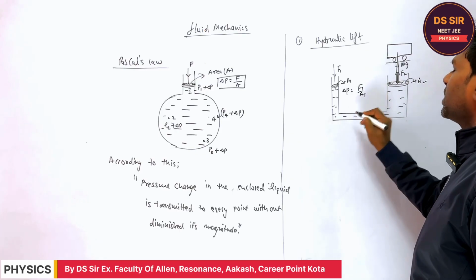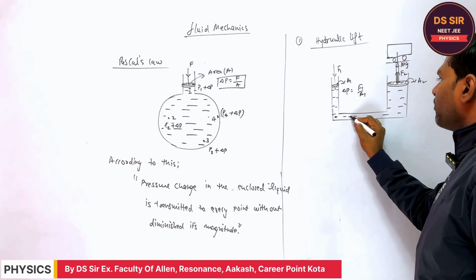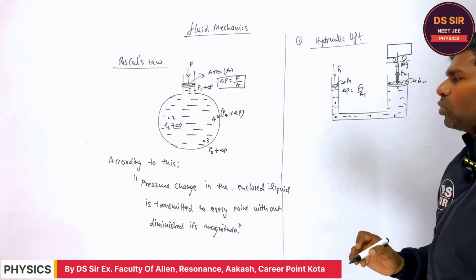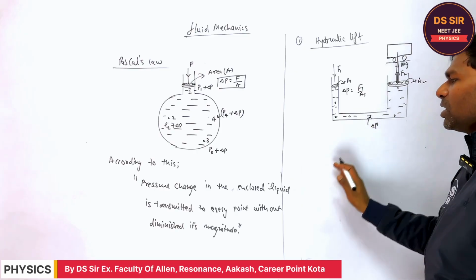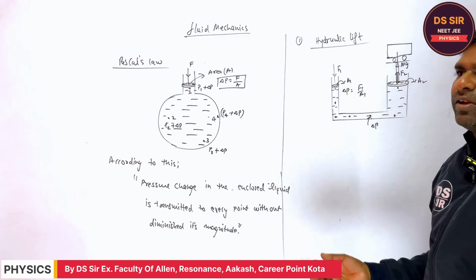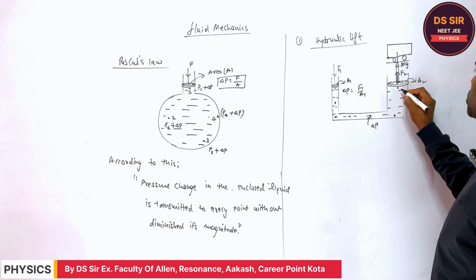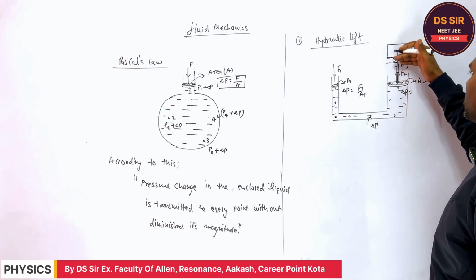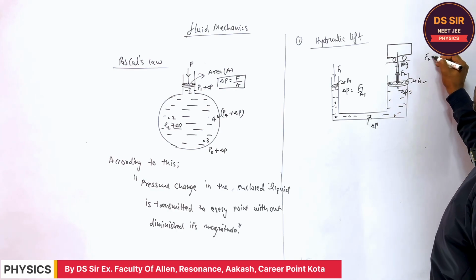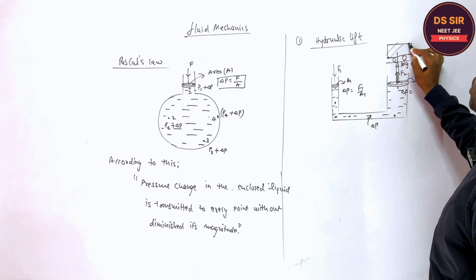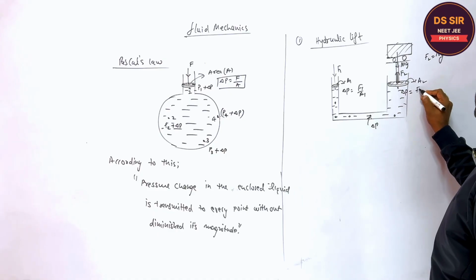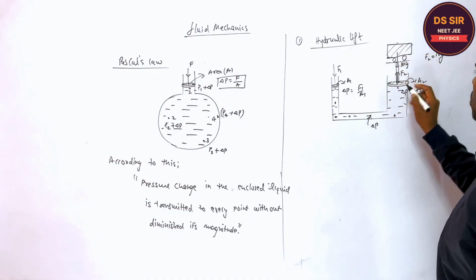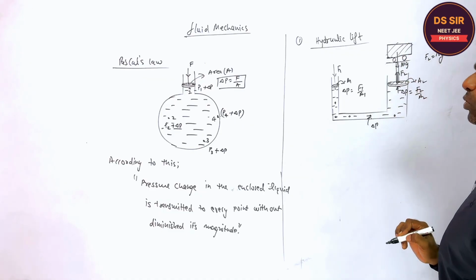So what is the change in pressure at this point? Pressure is equal to F1 upon A1. At every point, just below this piston also, the change in pressure is transmitted without diminishing its magnitude to every point. So at this point the pressure change is also the same. And if this is F2, F2 is equal to what? Say mg, you can say this is the load, and the pressure is F2 upon A2. Is it clear or not? To balance this load, the pressure will apply this force.